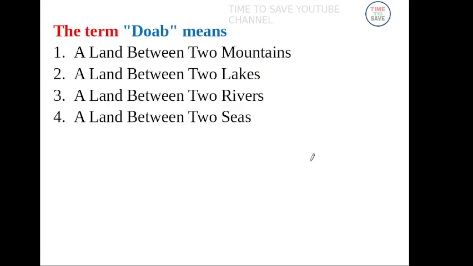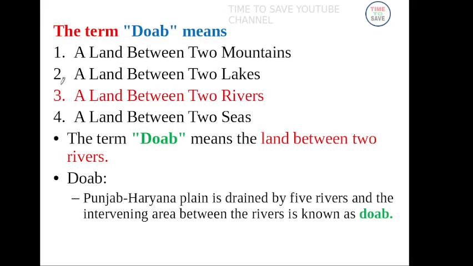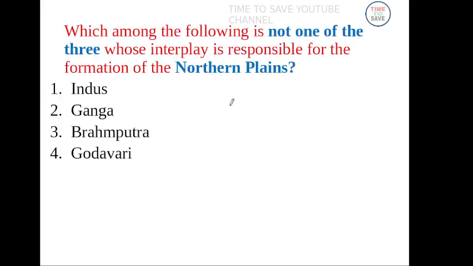Next question. The term doab means what? The land between two rivers. Doab means the land between two rivers.